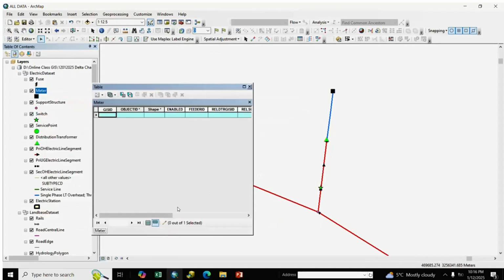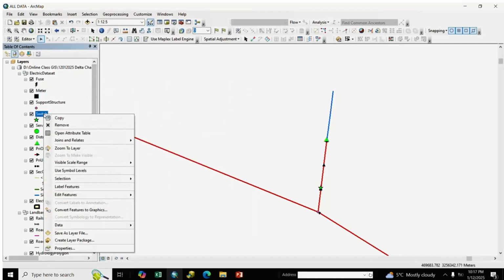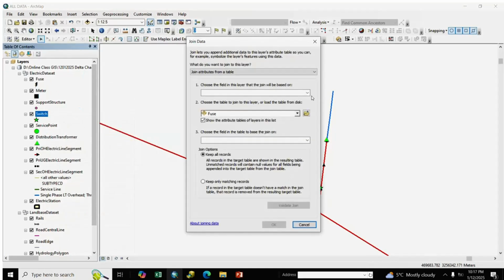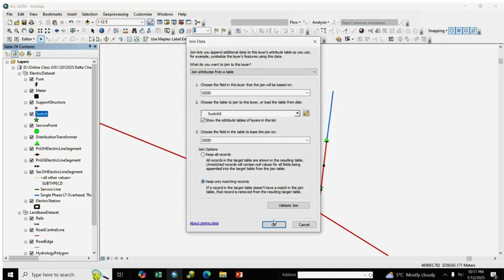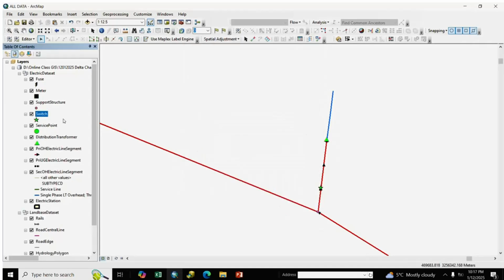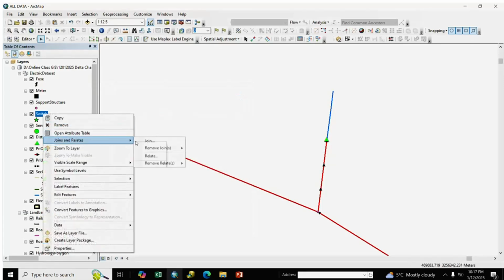We go to meter, here is one meter, we select it and delete, and we remove the join Excel. Now we go to switch, join, GIS ID, switch, add, keep only matching records, okay. Open the attribute table, we select the switch and delete, we remove the Excel.